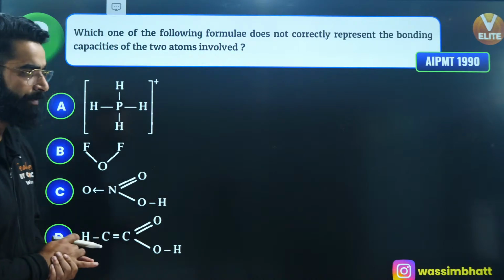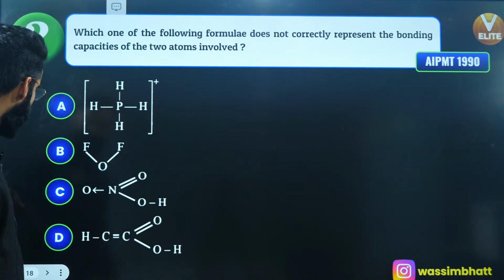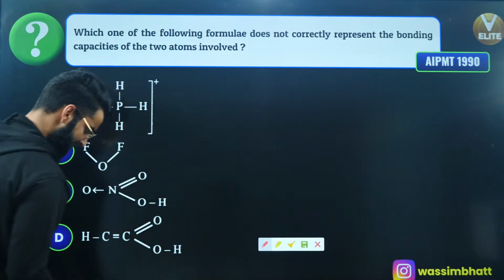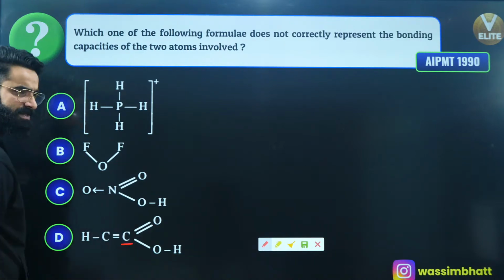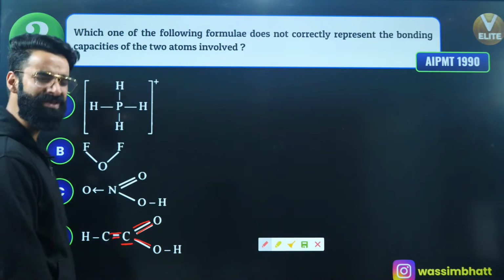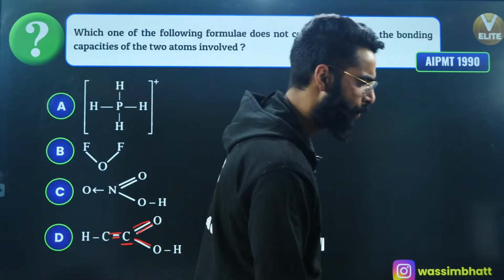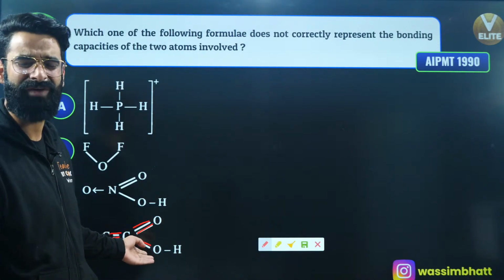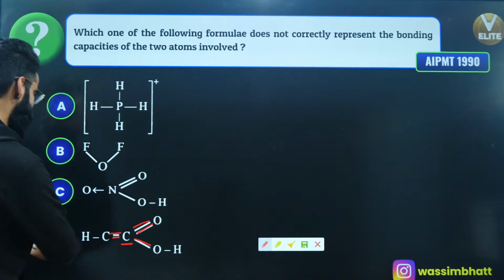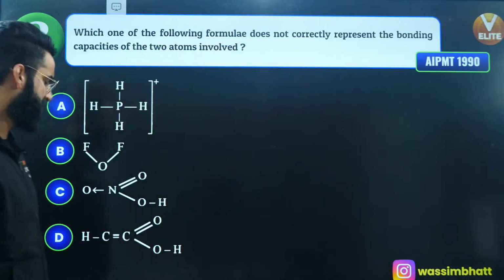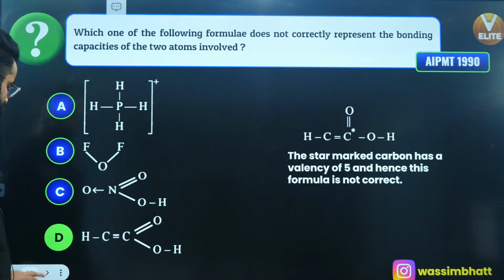Well people, if you look at the last structure, the last molecule, see how many bonds this carbon is forming over here. It's forming 1, 2, 3, 4, 5. Have you ever seen carbon forming 5 bonds? No way, right? Maximum carbon can form 4 bonds. And over here carbon is forming 5 bonds. Is it possible? No way. So this is going to be my answer. This is the incorrect representation, right, people? Perfectly done.